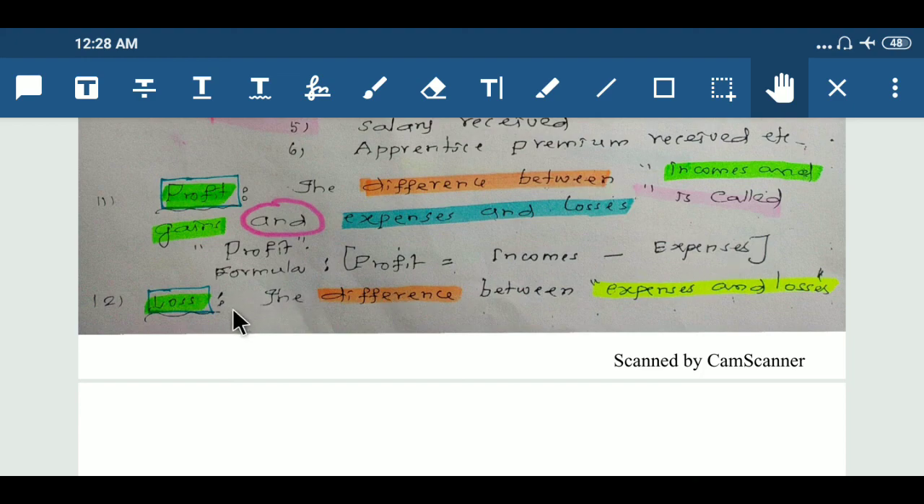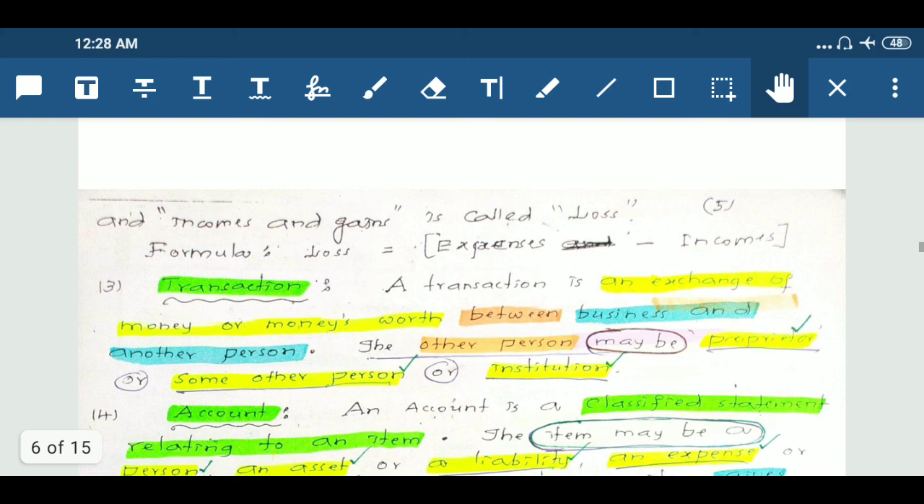Okay, next, loss. The difference between expenses and losses and incomes and gains is called loss. That means here the expenses and losses are higher than incomes and gains. So formula: loss equals expenses minus incomes. That means when incomes are the lower value than expenses, it results in loss.